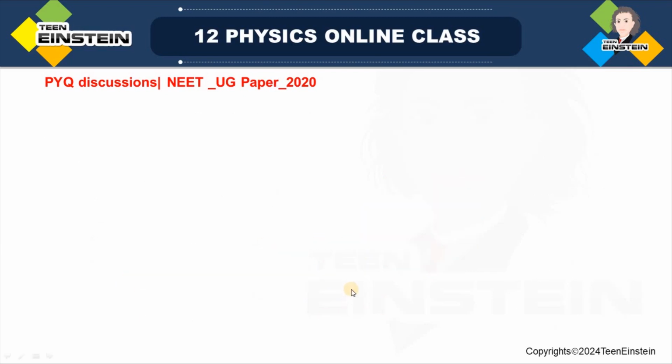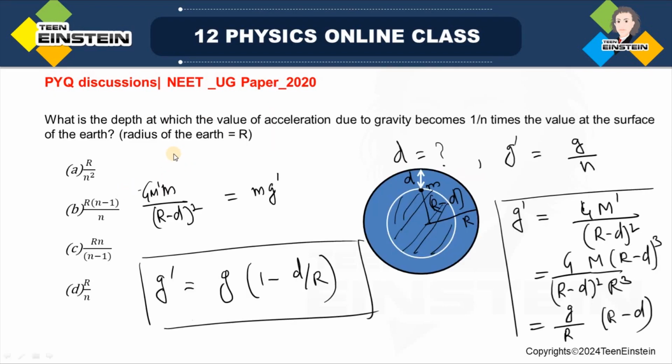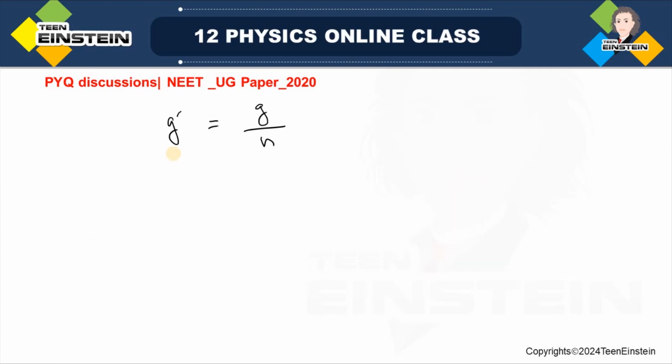After knowing this, you just have to put the value of g prime, that is g by n, in this relation: g prime is equal to g whole into 1 minus d by r. In this I'll write g by n, and this is g already.